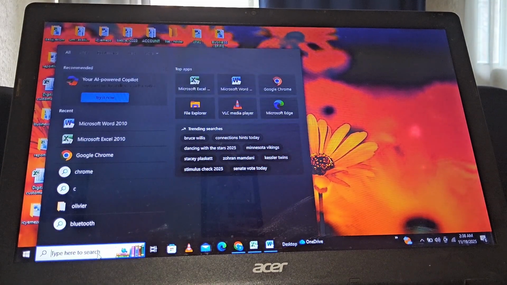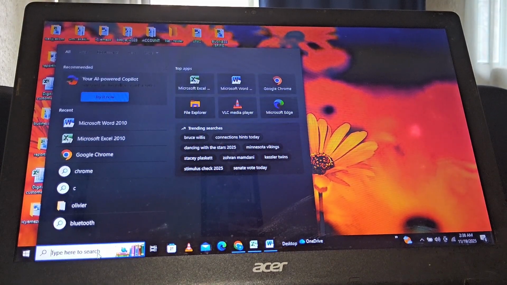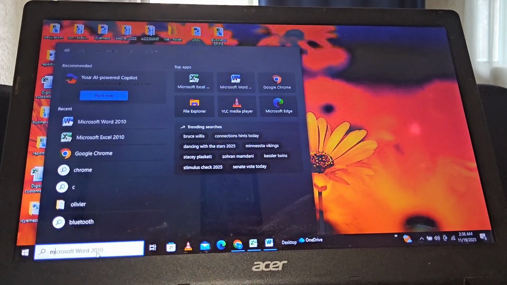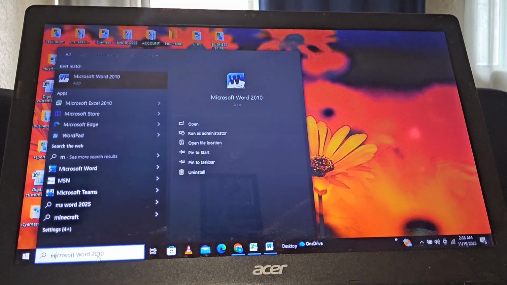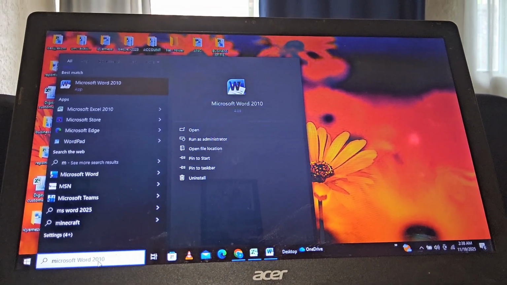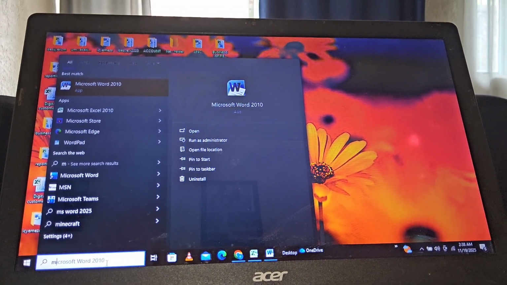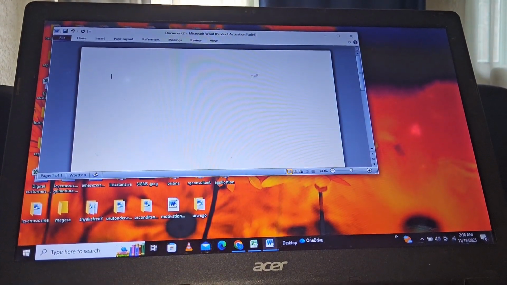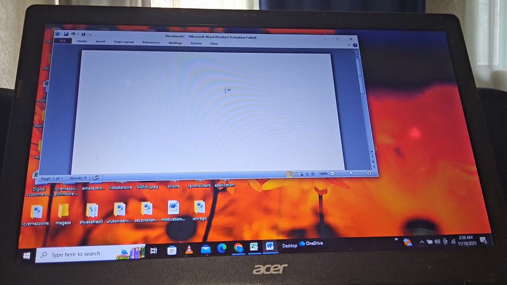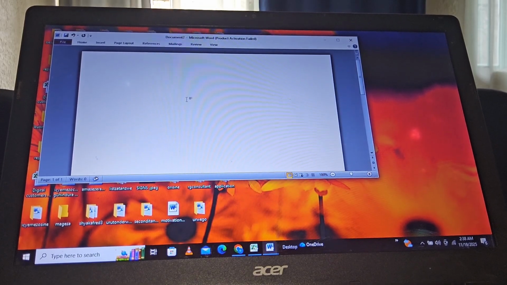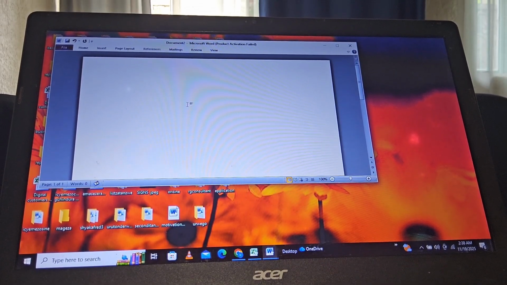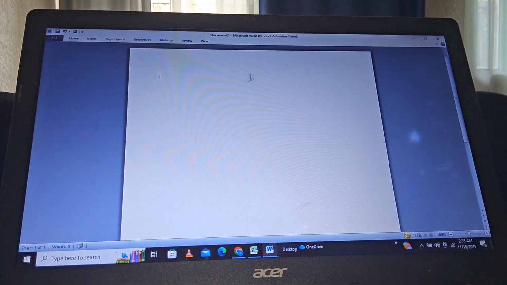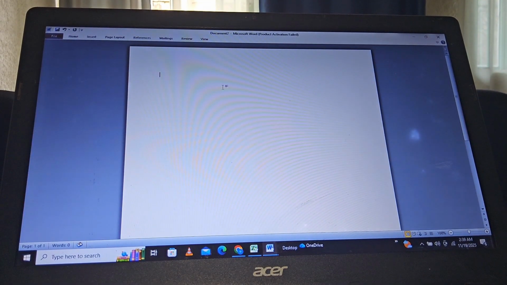You go on search, then write M. Now you're going to see Microsoft Word. You press enter. Now this is the paper. This is where you can read text, where you can put text, and where you can put a table. Now you extend to make the paper big.